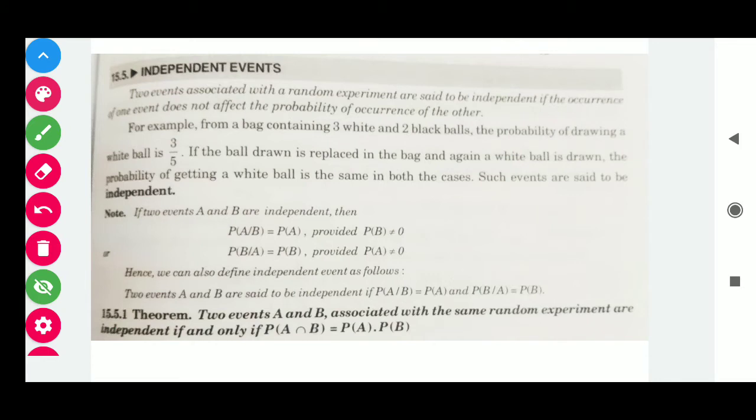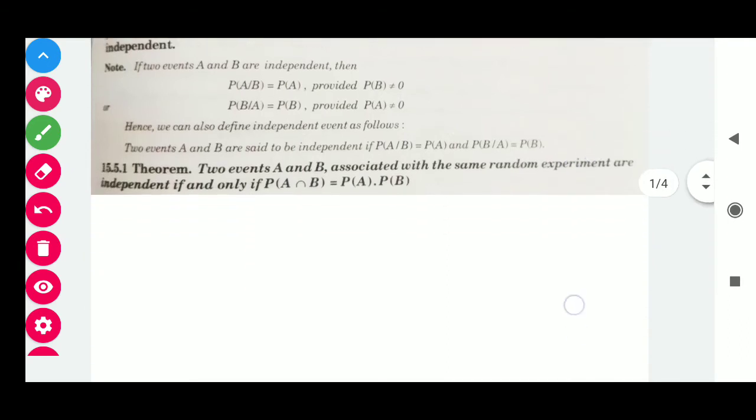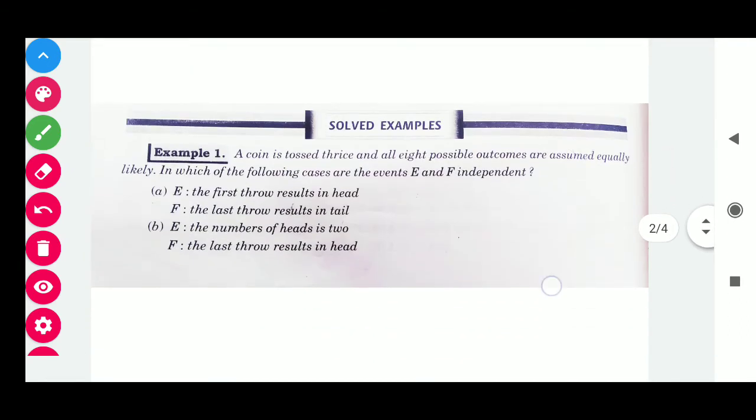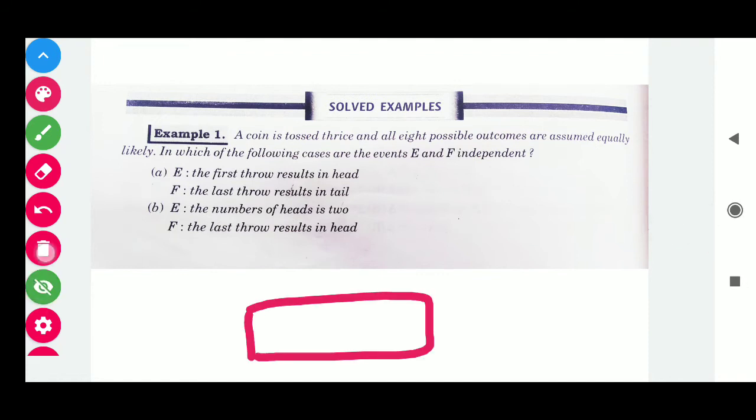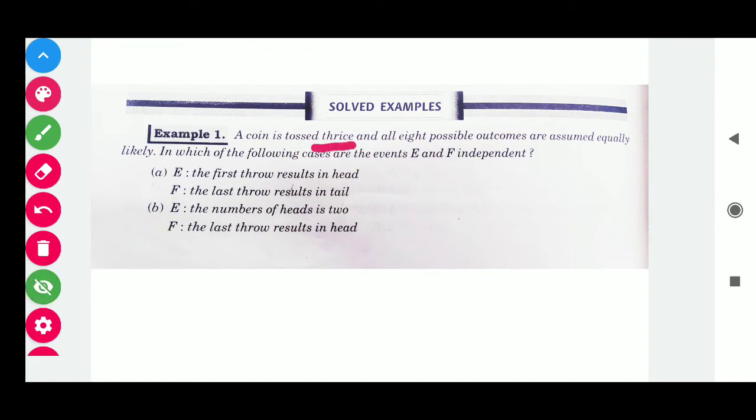So students, we use this result in questions related to independent events, and here we have the solved examples. Example number 1. A coin is tossed thrice. All 8 possible outcomes are assumed equally likely. In which of the following cases are the events E and F independent? We have to identify whether the given events are independent or not. So let's start with the first problem.